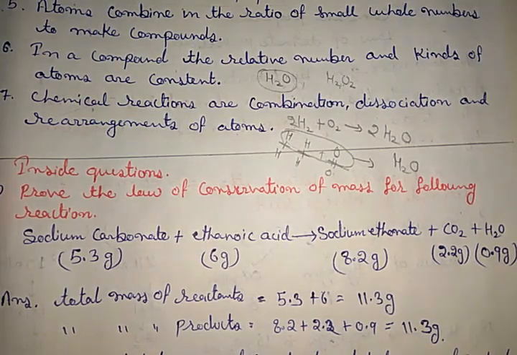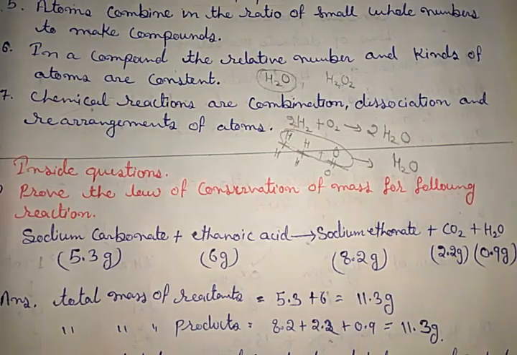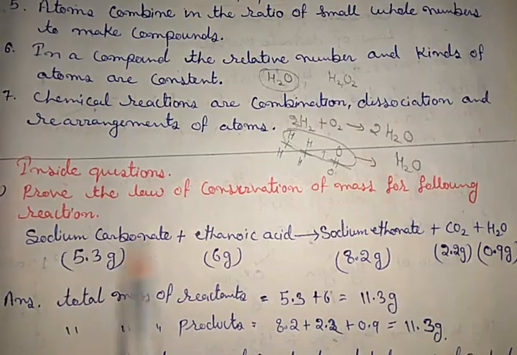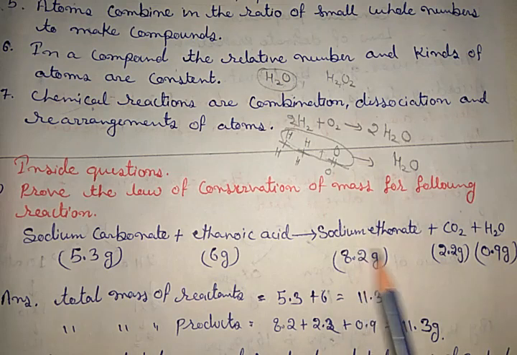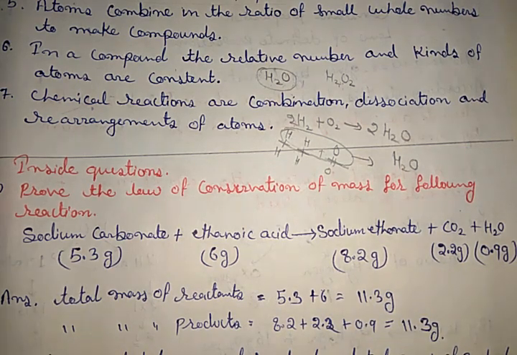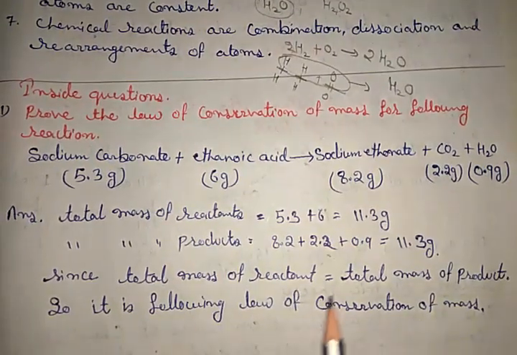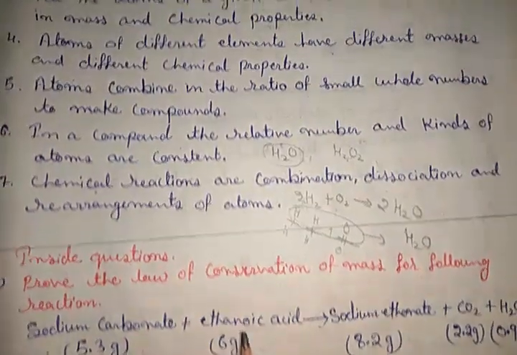If we prove that the total mass of reactants is equal to the total mass of products, then the law will also be proved. So the total mass of reactants is 5.3 plus 6, that is 11.3, and the total mass of products is 8.2 plus 2.2 plus 0.9, which is also 11.3. Since the total mass of reactants is equal to the total mass of products, we can say that it is following the law of conservation of mass.